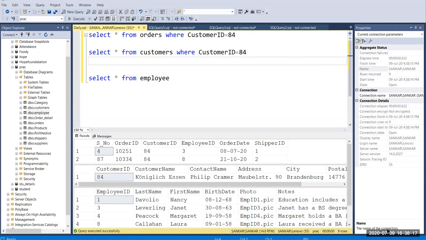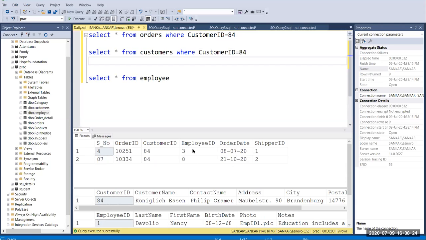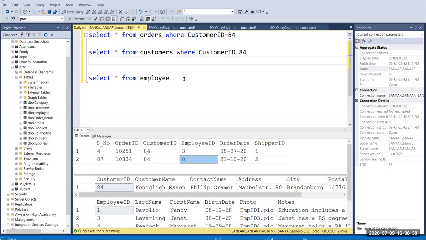So here you can see, in 84, two employees have placed the customer's order on different dates, right? So the first employee ID is 3 and the next employee ID is 8.